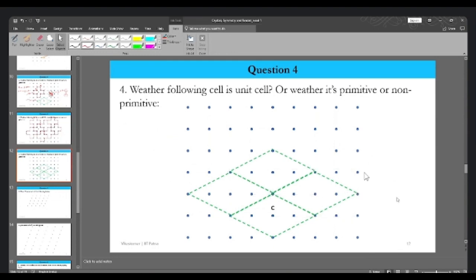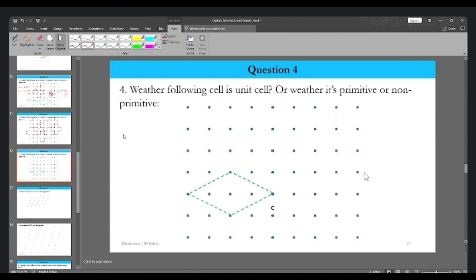So we can say that this is nothing but a unit cell. Now, the next question is whether it's primitive or not, which is something we need to answer. So, can you tell me whether it's primitive or not? It's non-primitive.